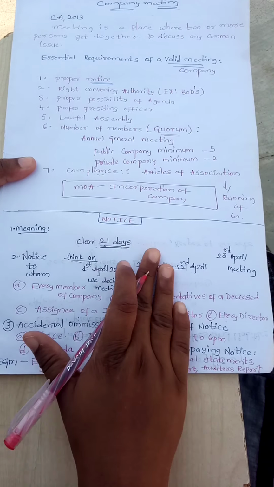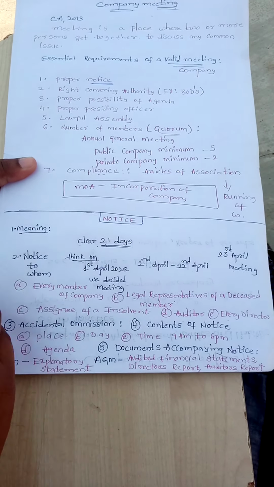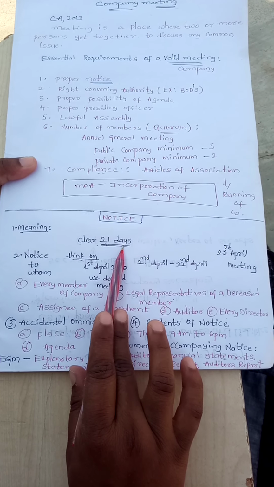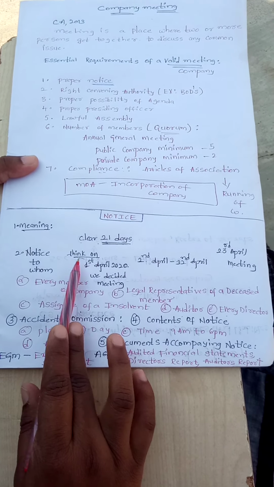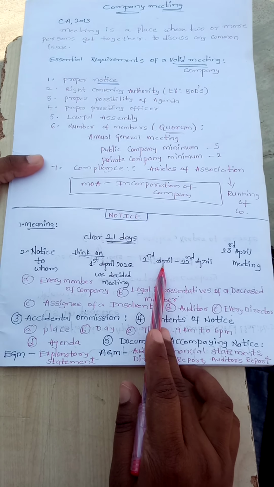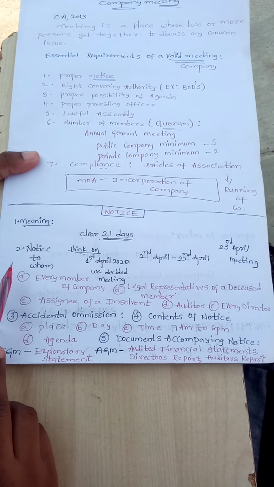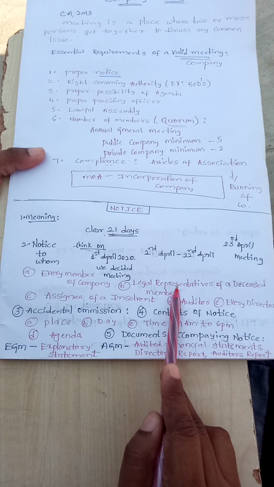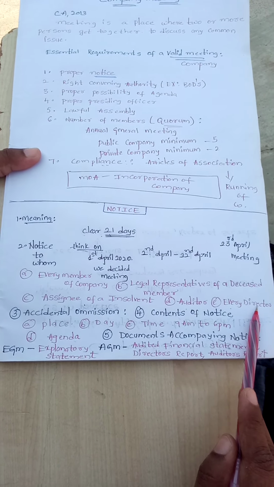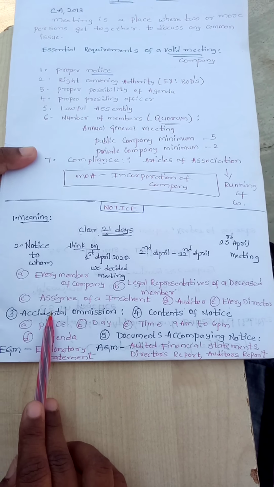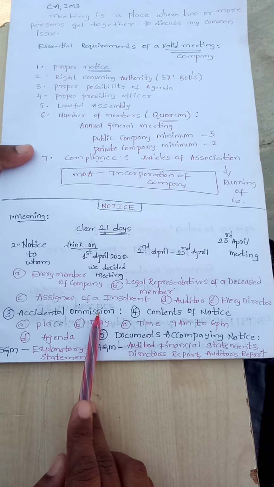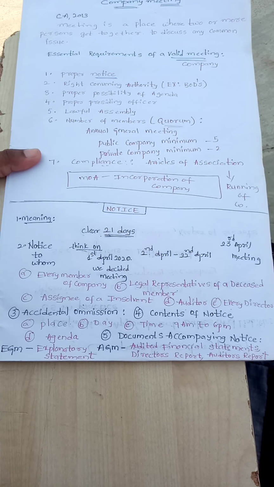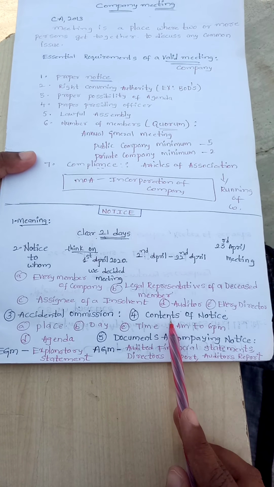This is totally the meaning of notice. Meaning of notice: a clear 21-day gap should be there between the date of declaration and the date of meeting. And to whom do we give notice? Every member of the company, legal representative, assignee, auditor and every director of the company. Accidental omission: if you have missed giving notice to any director of the company, it is excused.